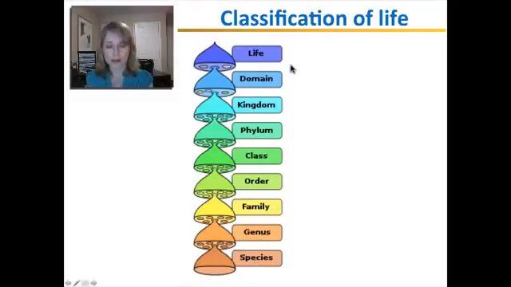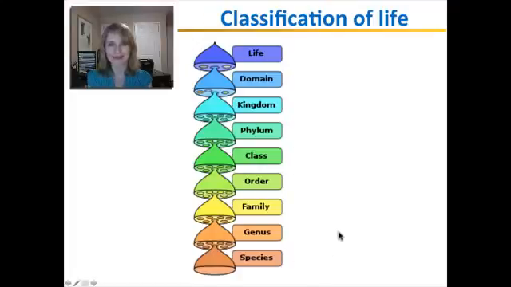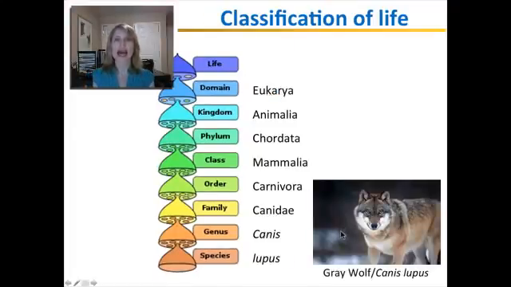Well, I'll teach you a mnemonic that my biology teacher taught me. Dear King Philip came over for good spaghetti. Domain, kingdom, phylum, class, order, family, genus, species. Dear King Philip came over for good spaghetti. That's not too bad, right? So let's look at how this applies to a specific organism.